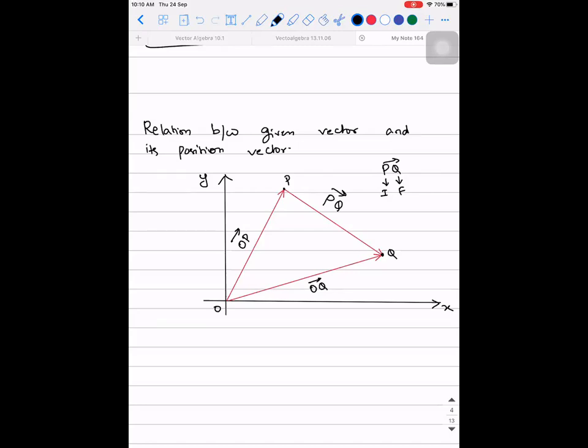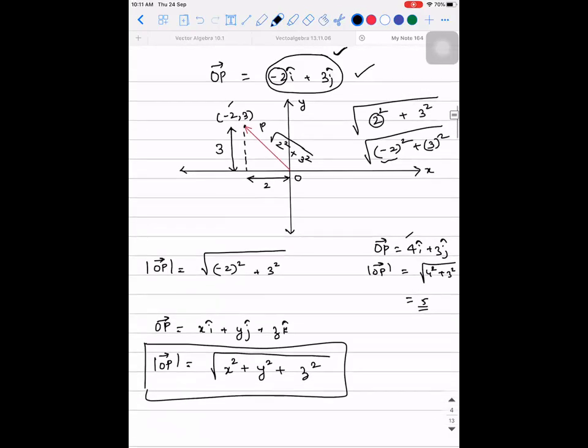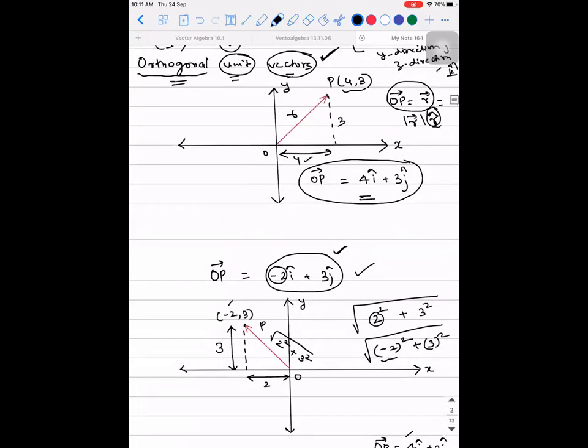Clear? See, before I go to that concept, tell me, here if you see 4i cap plus 3j cap is what we have written. I will show you another way of visualizing it. 4i cap means, if I give you simply 4i cap, somebody is telling you the vector is 4i cap, what will you understand? On the x-axis, they are moving by how much distance? 4 units. From where? From the origin. So can I call the red line as 4i cap?